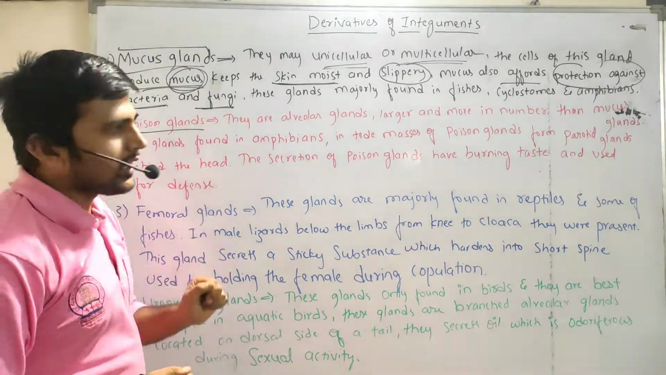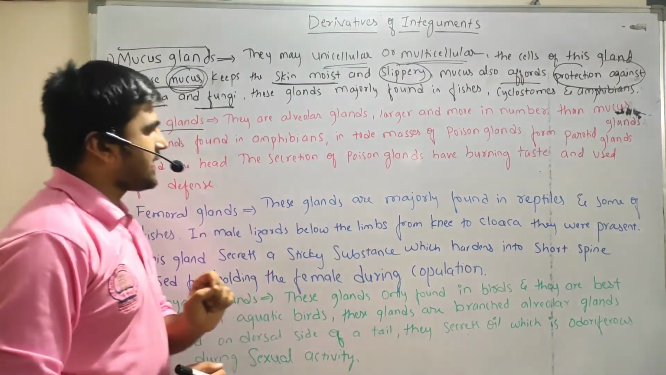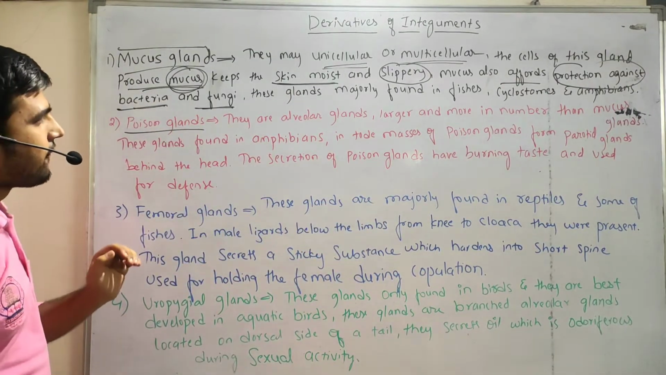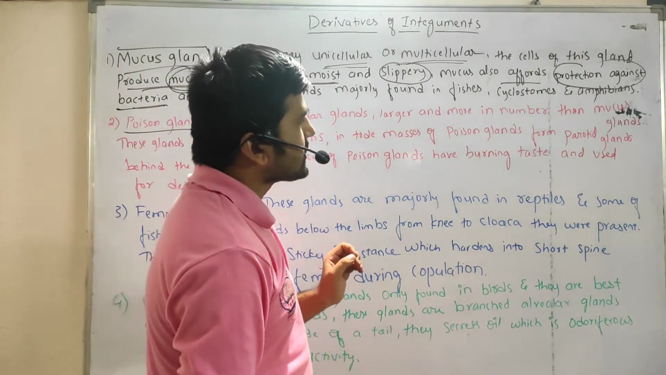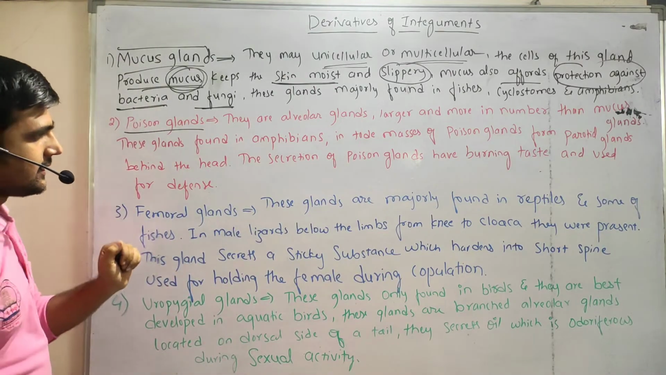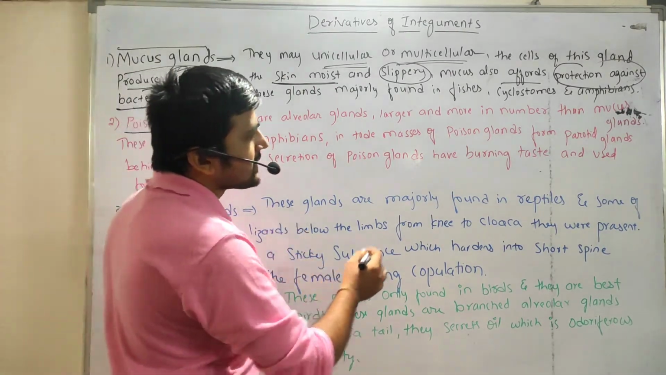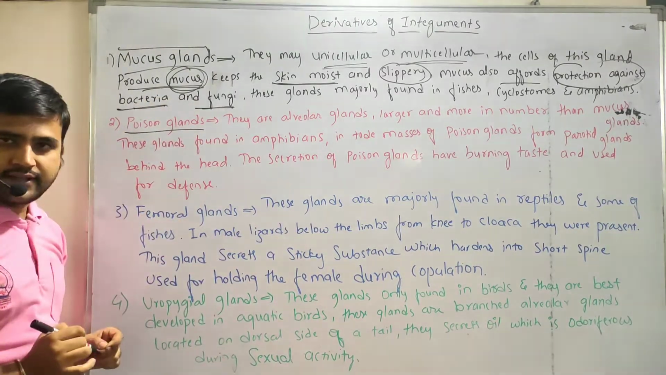They are alveolar glands, larger and more in number than mucus glands. These glands are found in amphibians. In total, a mass of Poisson glands forms the parotid glands behind the head. The secretion of Poisson glands has a burning taste and is used for defense, right?